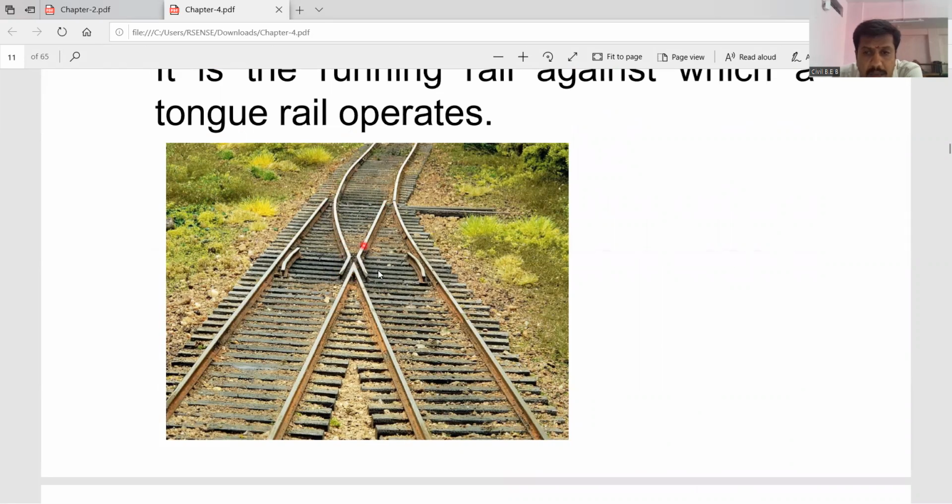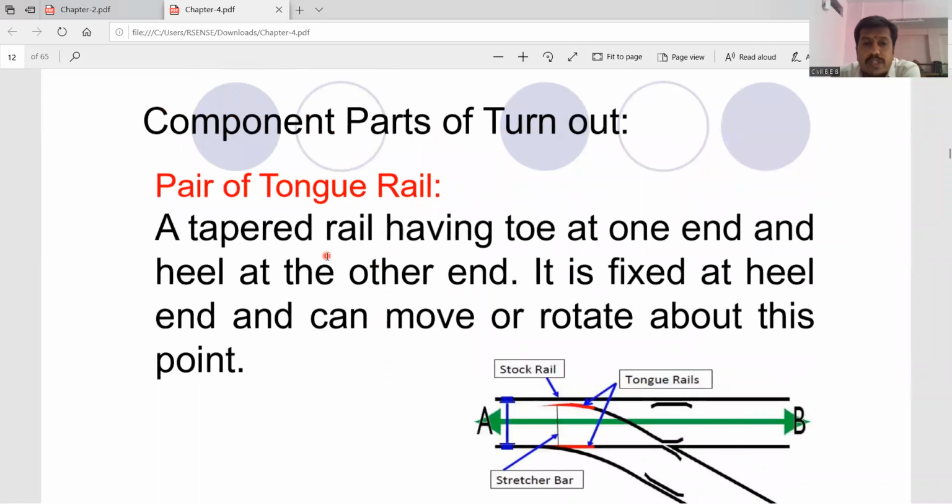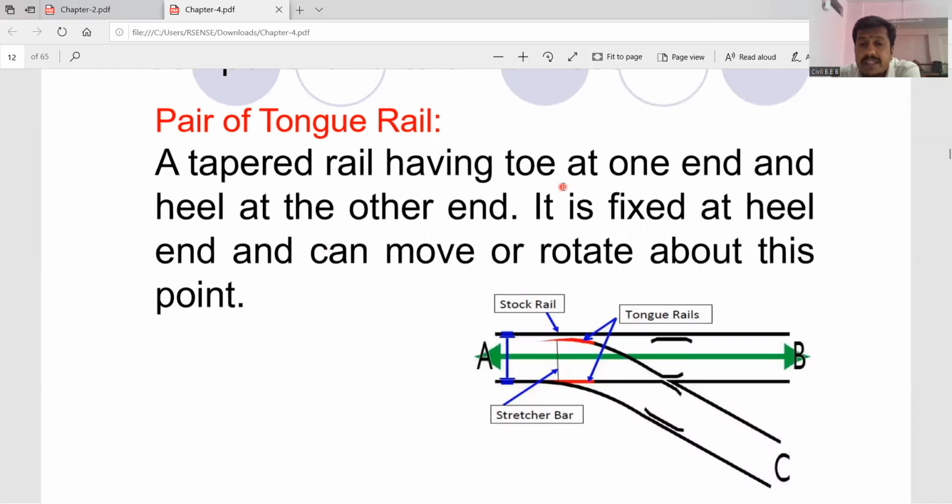This we call it as the tapered section. So a tapered rail having toe at one end and heel at other end, it is fixed at heel end. And can move or rotate about this particular point.